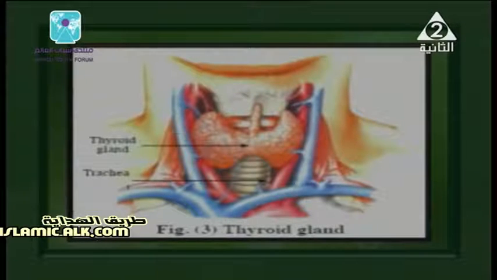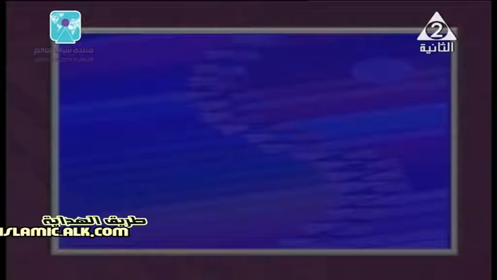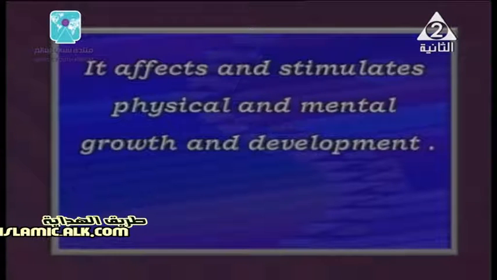It affects the basal metabolic rate, and it increases the absorption of carbohydrates, or the fundamental unit of carbohydrate, which is glucose, from the small intestine. The last piece of information is that it maintains healthy skin and hair.